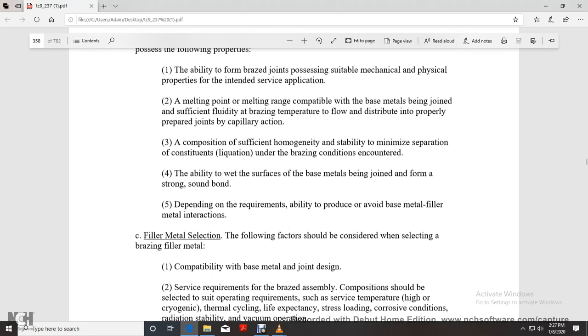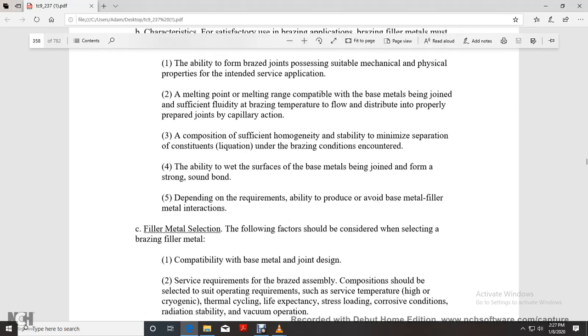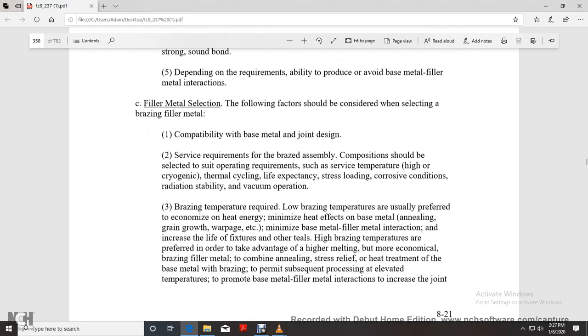Filler metal selection: the following factors are considered when selecting brazing filler metal. Compatibility with the base metal and joint design. Some of the service requirements of the brazed assembly with the composition should be selected to suit the operation requirements of the surface temperature, high or cryogenic thermal cycling, life expectancy, stress load, corrosive condition, radiation stability, and vacuum operation. 3. Brazing temperature required.